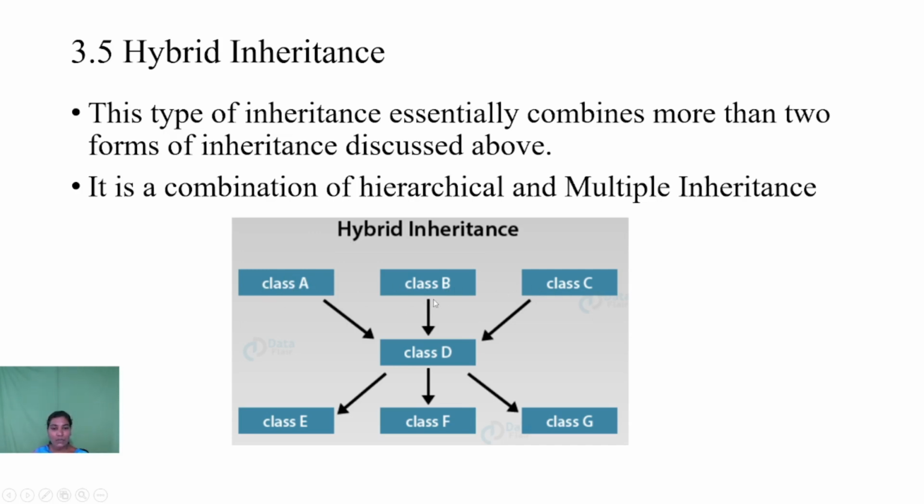From these base classes we derive a new class, class D, and from the derived class D we derive new classes, class E, class F and class G. So the derived class D inherits the properties of class A, class B and class C, and the new classes E, F and G also inherit the properties of class D. So this is the combination of hierarchical as well as multiple inheritance.